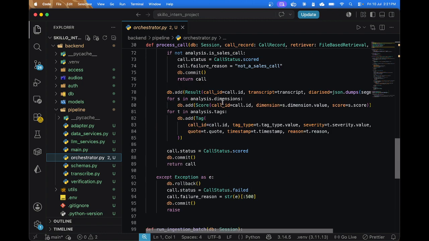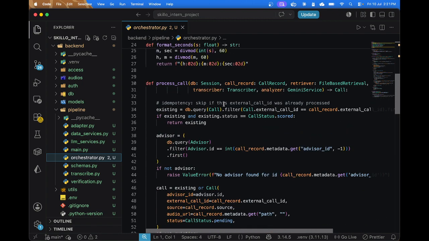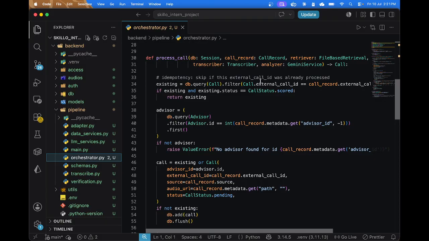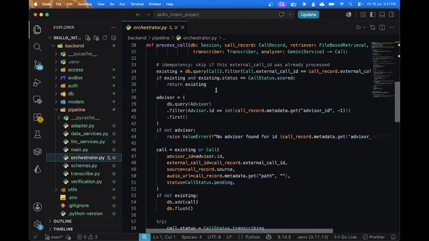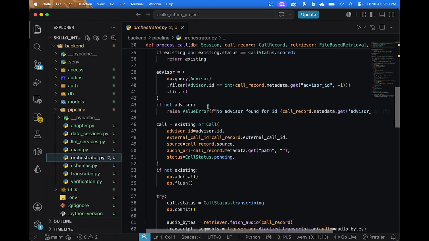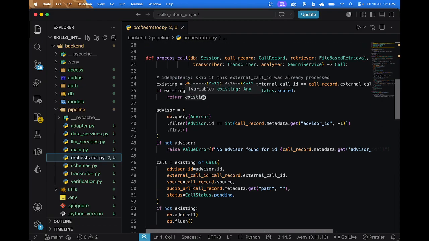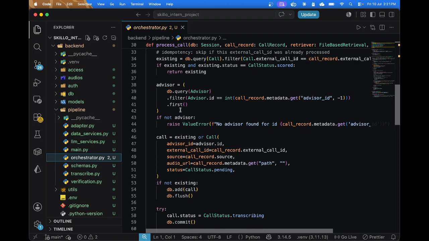What process call does is that it receives all the services, the transcriber, the analyzer, and the call record which we are processing. First we make an idempotency check, whether the call has already been processed or not. If the call has been processed, it will return the existing processed call. We also check for orphaned calls, like if a call does not have an advisor or the advisor data is not available, it will raise a value error and continue further.